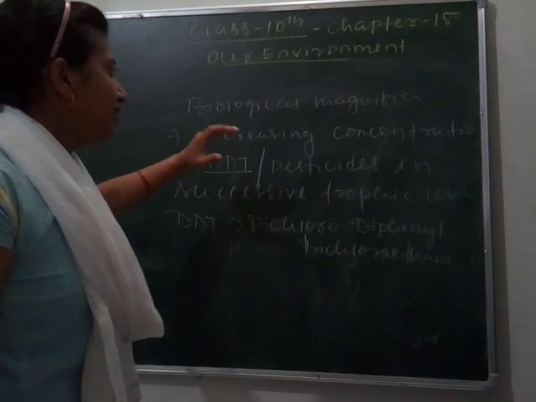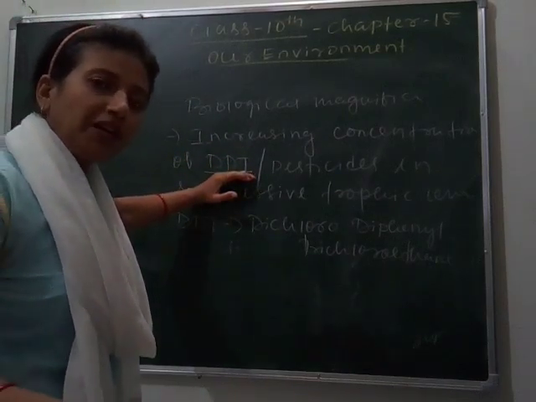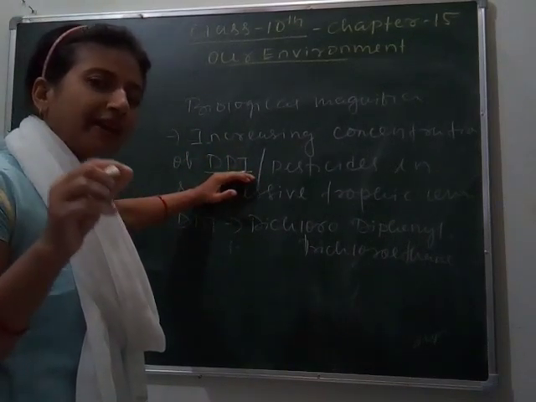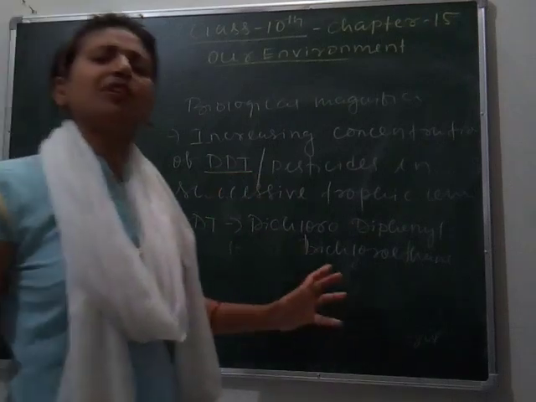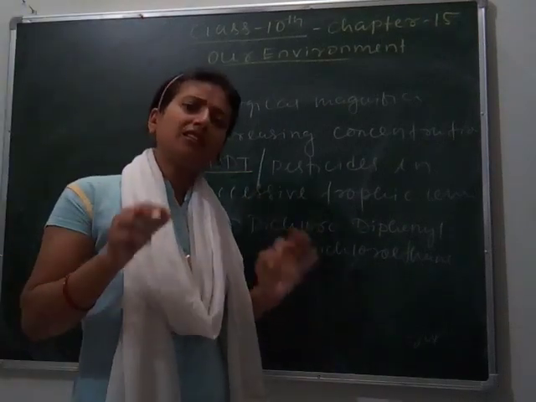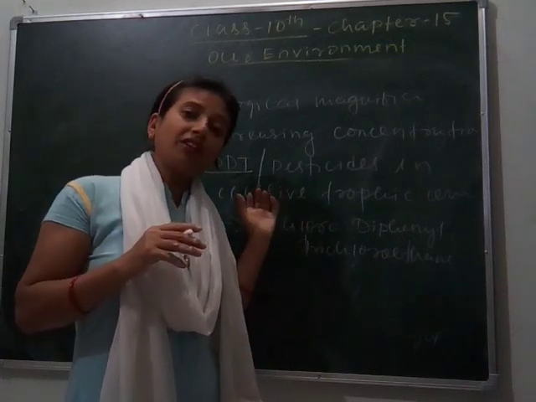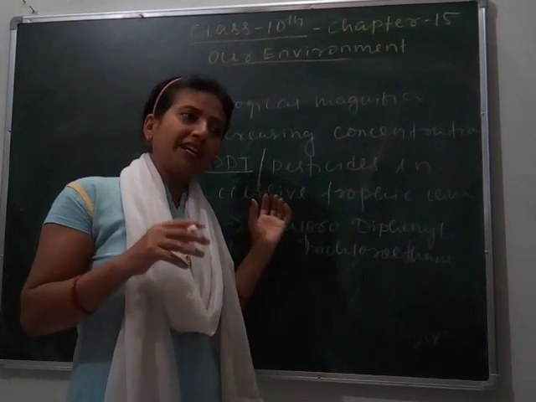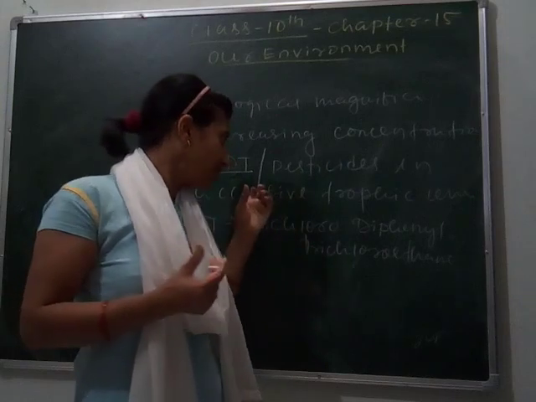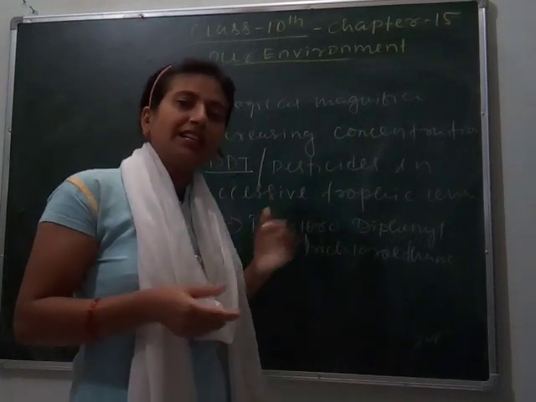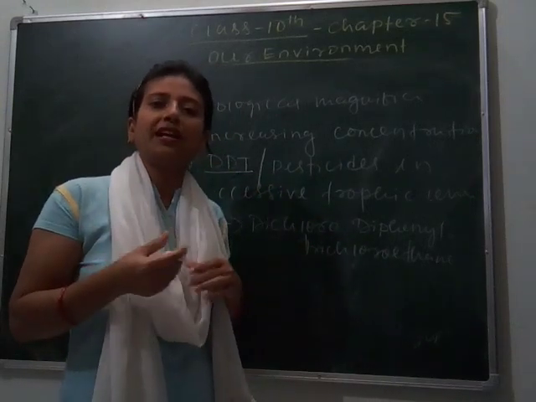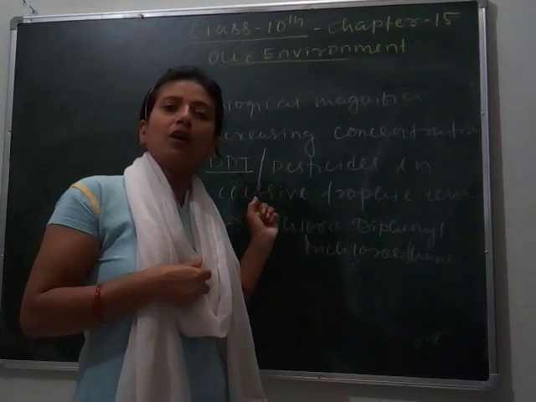When we add it to the crop field, it is taken by the insects, or if not taken by the insects, then it remains on the crop field. When it comes in contact with water, or when we take the crop on which DDT is used, it also goes to our body.